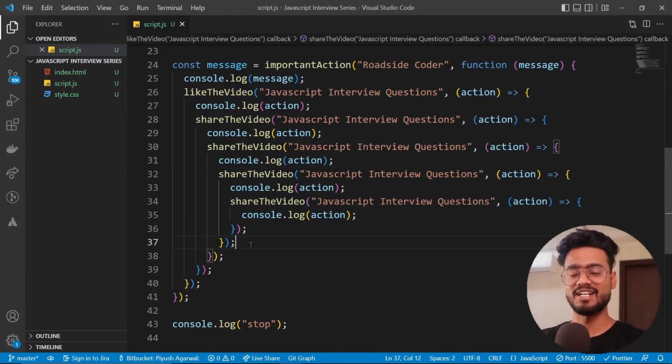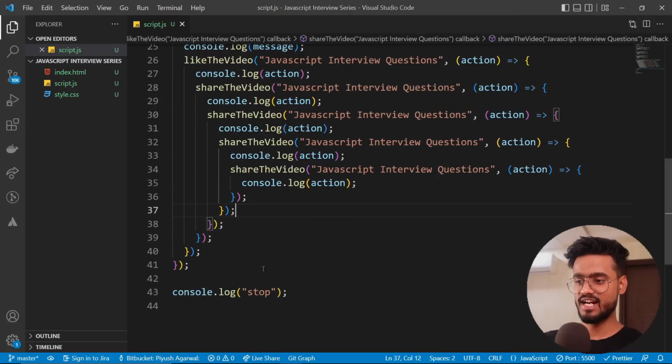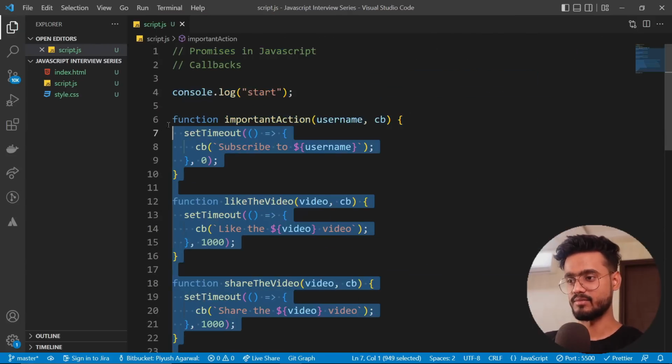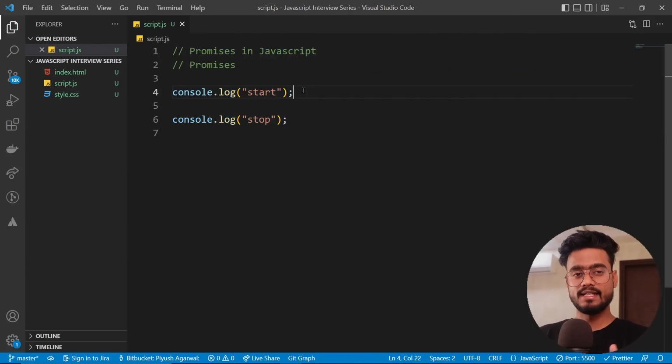Yes, you guessed it right, promises. So let's understand what a promise is. I'm going to remove this code. A promise basically represents the upcoming completion or failure of an asynchronous event and its resulting value.